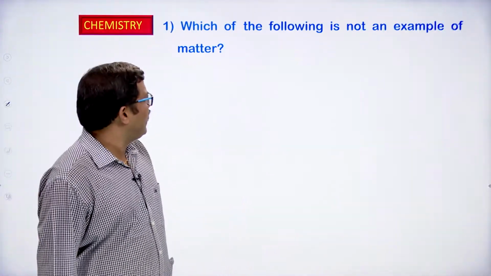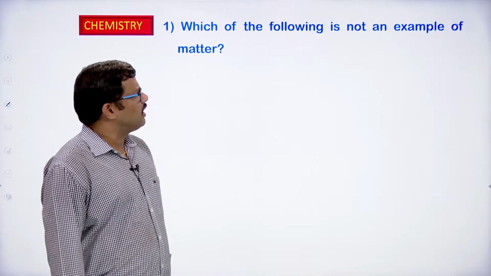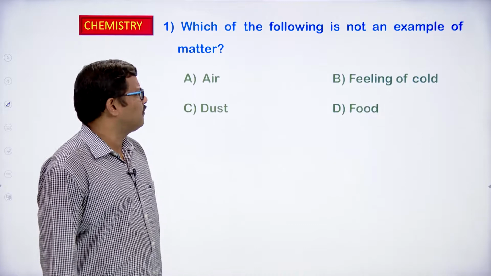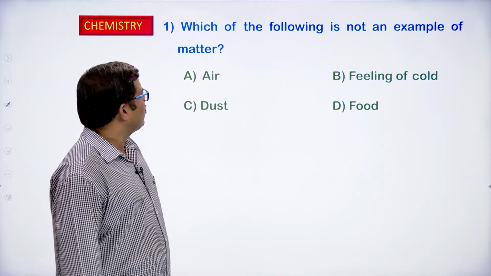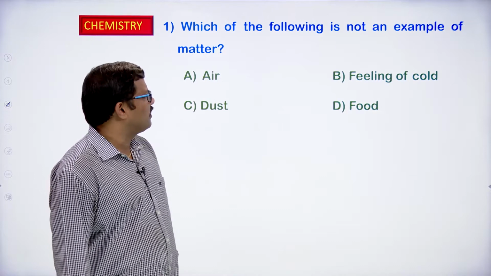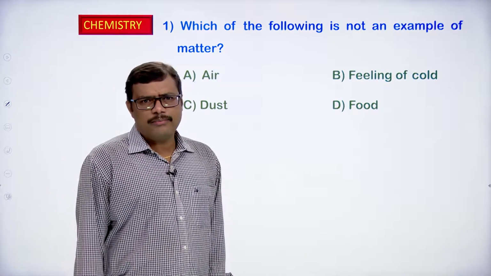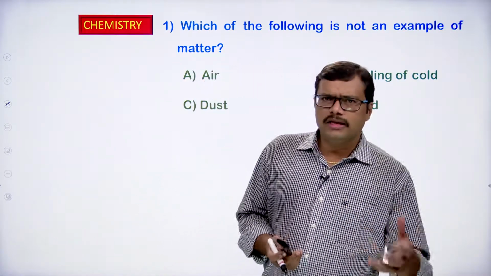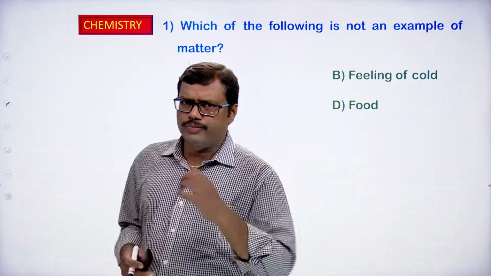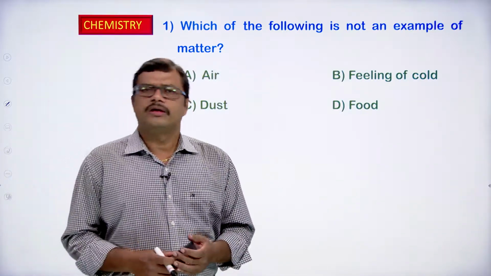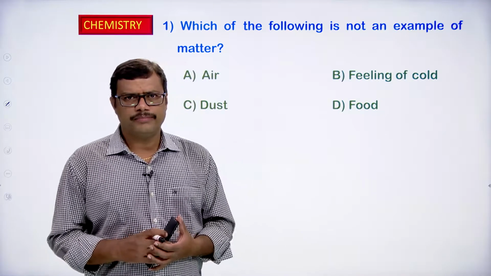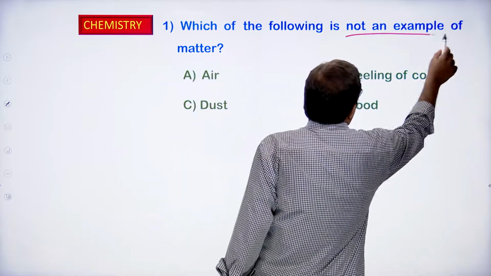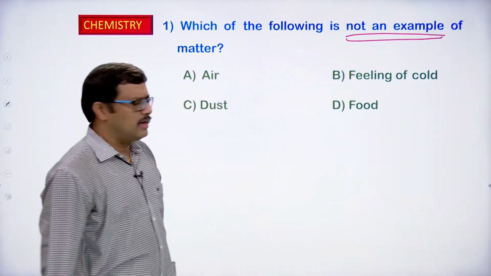So, if you look at the first question, the first question is given as which of the following is not an example of matter. They have given options to us and from the options we have to select which of the following is not an example of matter. We know that matter, according to our definition, is anything which has mass and which is going to occupy some space or some volume. So, we have to choose the example which is not a matter, okay.